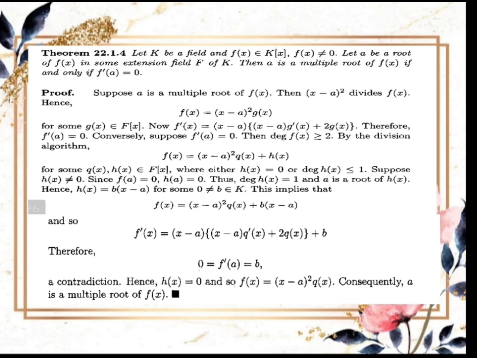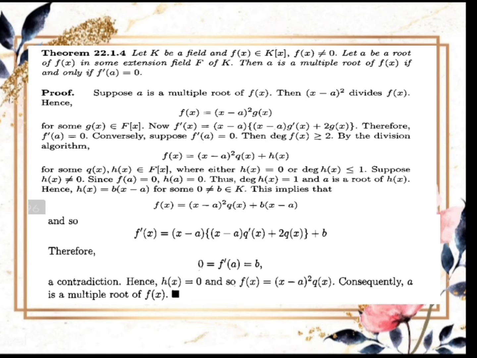And so, f'(x) is equal to (x − a)[(x − a)q'(x) + 2q(x)] plus b. Therefore, 0 is equal to f'(a) is equal to b, a contradiction.